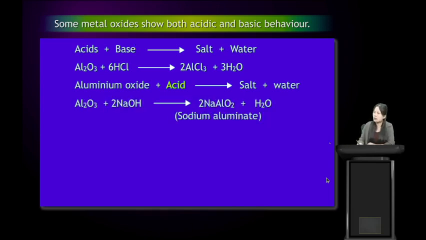Again, aluminium oxide, when it reacts with sodium hydroxide, gives sodium aluminate and water. Aluminium oxide reacts with base to give salt and water.